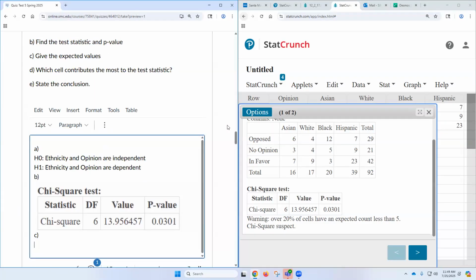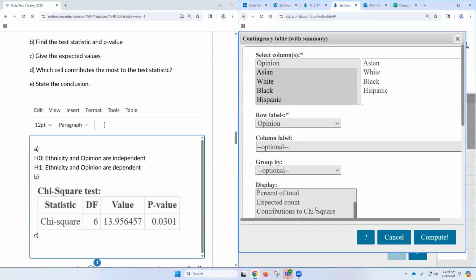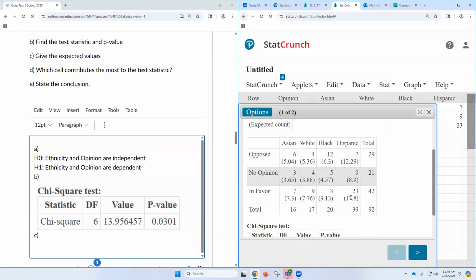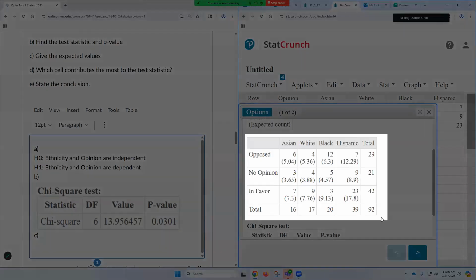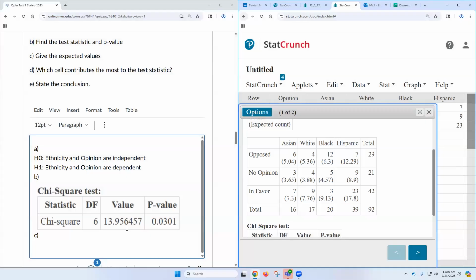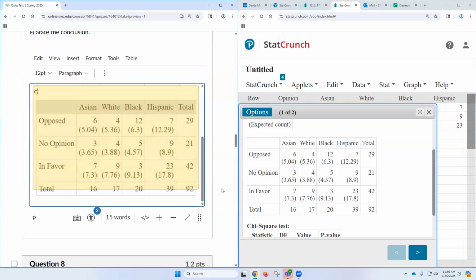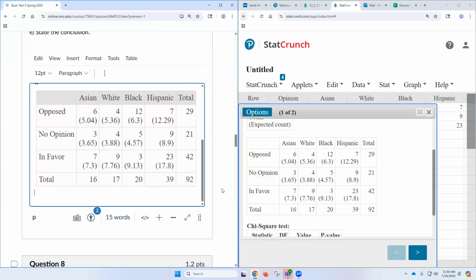Now, part C, give the expected values. So for this one, I'll go to options, edit, and then click expected count and then press compute. It does give the observed and expected here. So the way that I would do it, I would copy this stuff, screenshot this thing or copy it, whichever. And then I would write underneath it, the expecteds are in parentheses. So I'm going to do that later. I don't want it to have too much stuff. That's a different question. It's a different part.